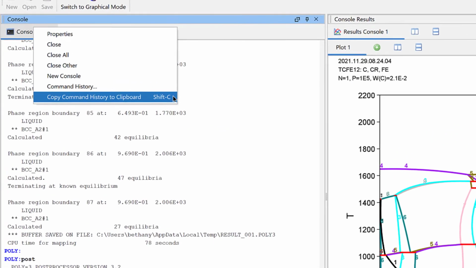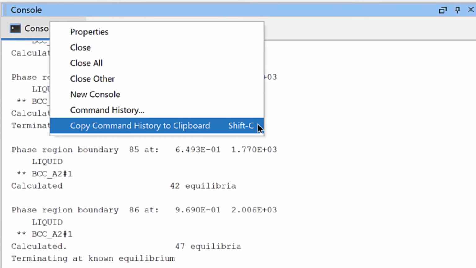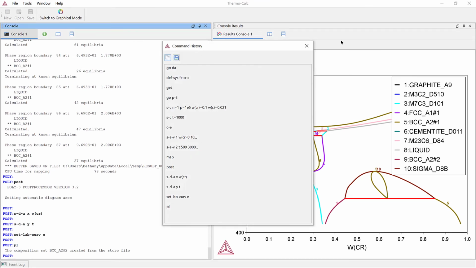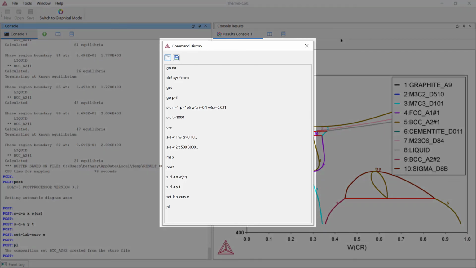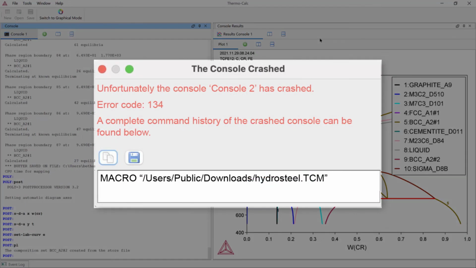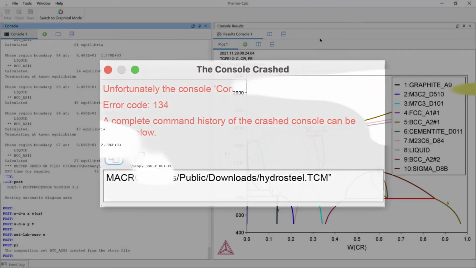A new feature has been added to the console mode that allows users to copy their command history to the clipboard or save commands to a TCM file, even after the program has crashed. This new feature ensures that your information is always saved, so you can access all entered commands for each console session, even if you don't record them from the beginning of your work. Additionally, if the program crashes, you will be given the opportunity to copy or save your work.